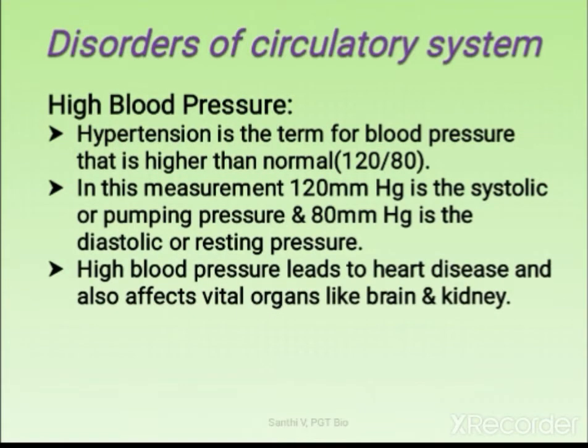Now let us study the various disorders of the circulatory system. High blood pressure, so hypertension, is the term for blood pressure when it is higher than normal. Normal is 120 by 80, you know that. The 120 mmHg is the systolic or pumping pressure, and 80 mmHg is the diastolic or resting pressure. The high blood pressure leads to heart disease and it affects the vital organs.